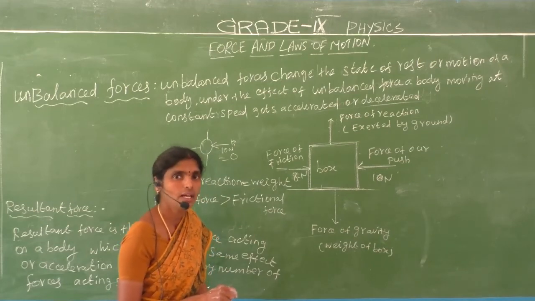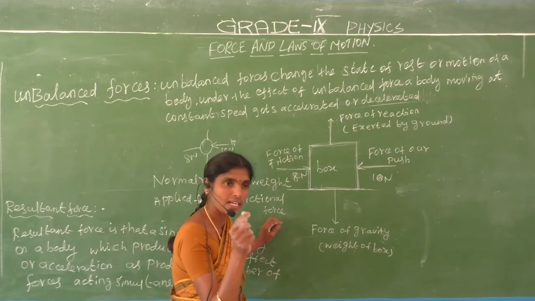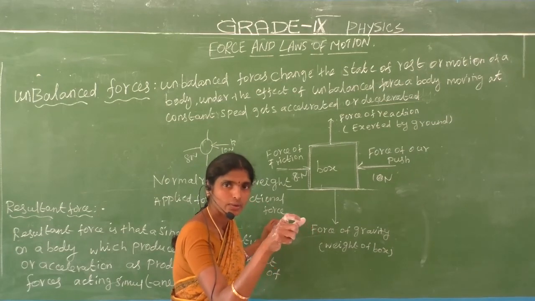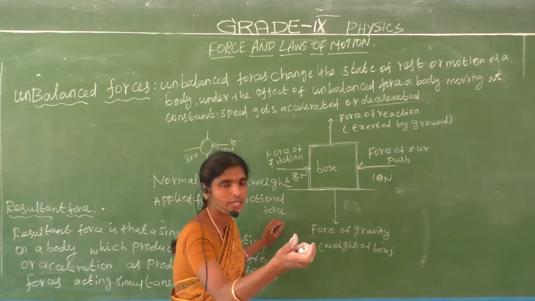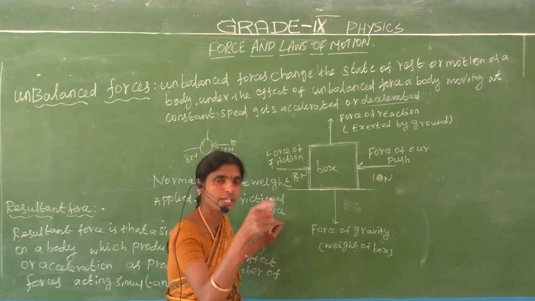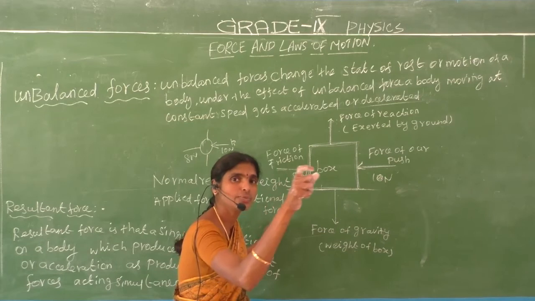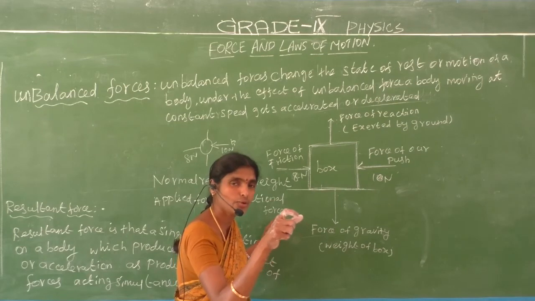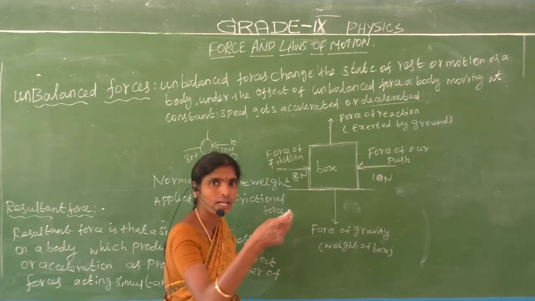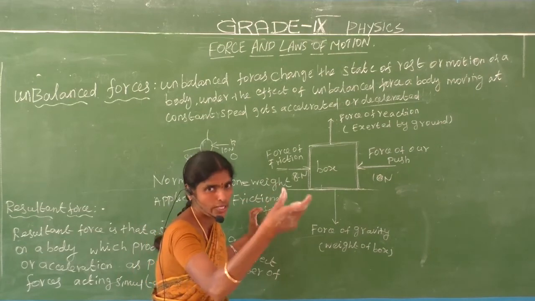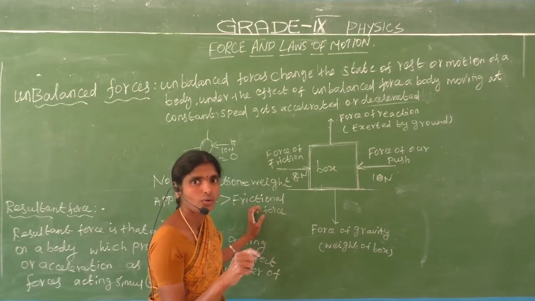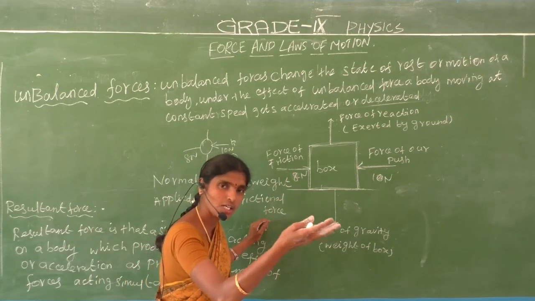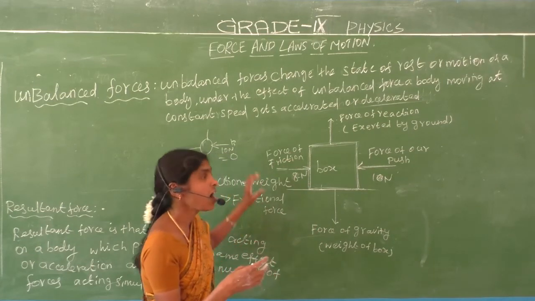For a stationary object or a moving object, we give an excess force. A stationary object can go from stop to moving. If we give a force on a stationary object, the object is going to move. A force can also make a moving object stop. A force can change the moving object, change the direction, and change the speed also. That is the unbalanced forces.